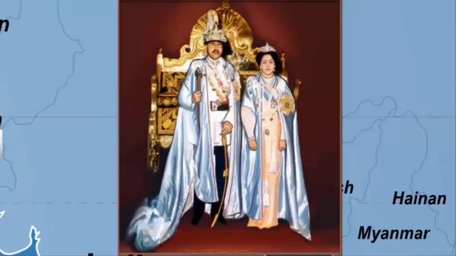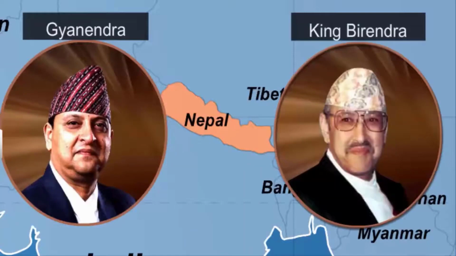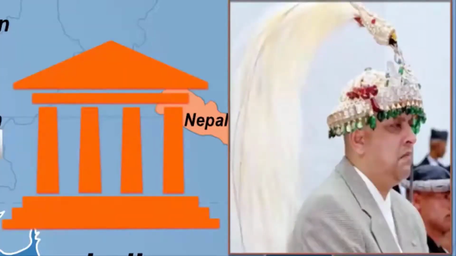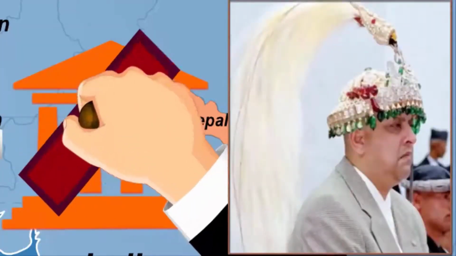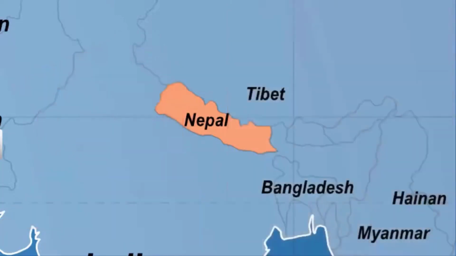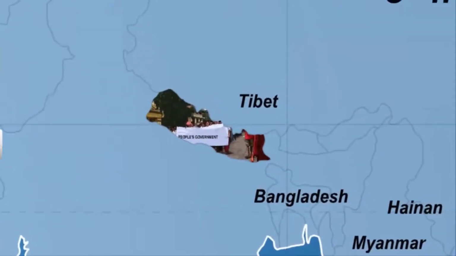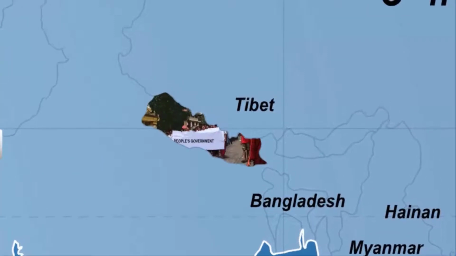However, Gyanendra, the elder brother of King Birendra, was not in favor of democratic rule. Taking advantage of the political turmoil following the death of the king, he dismissed the elected government and declared himself as the new king. The people of Nepal rose in revolt of this act, but could not make a difference at first due to lack of organization.